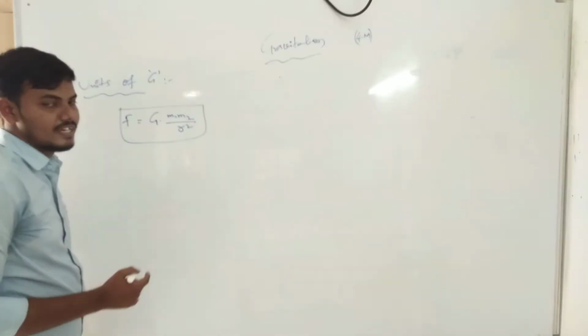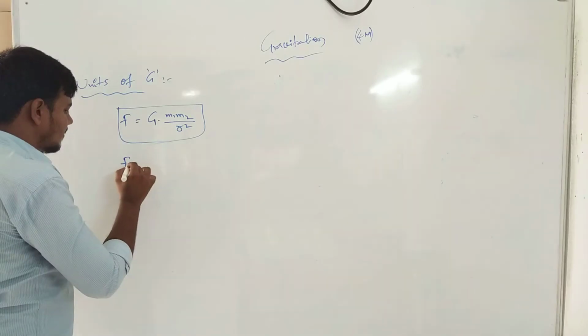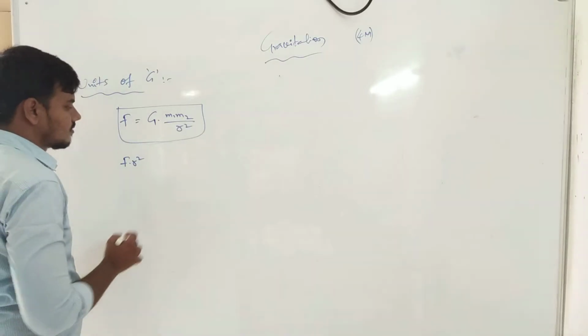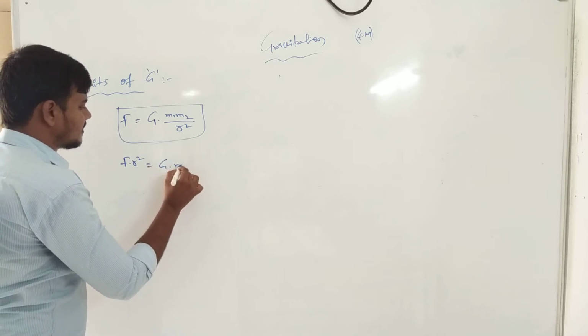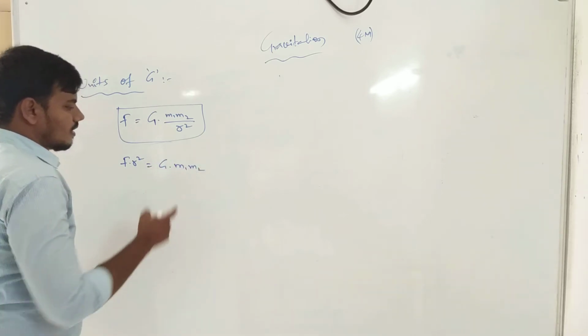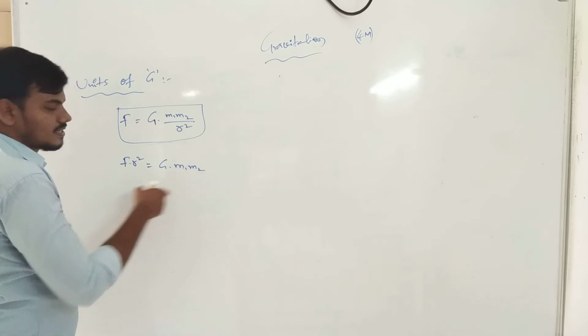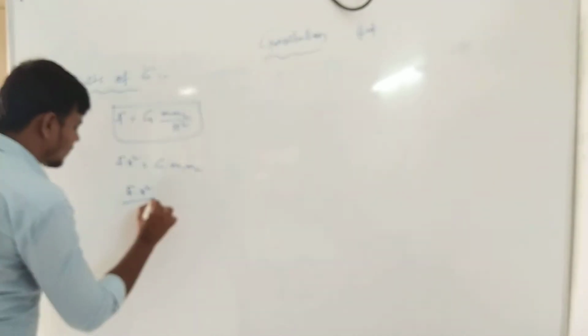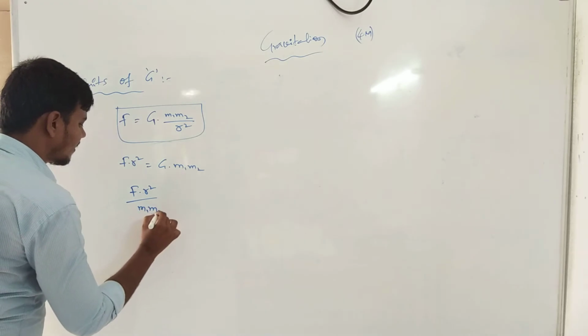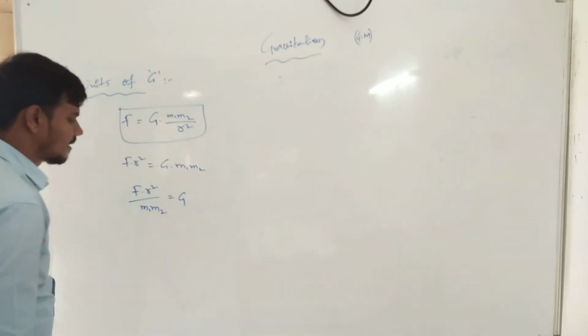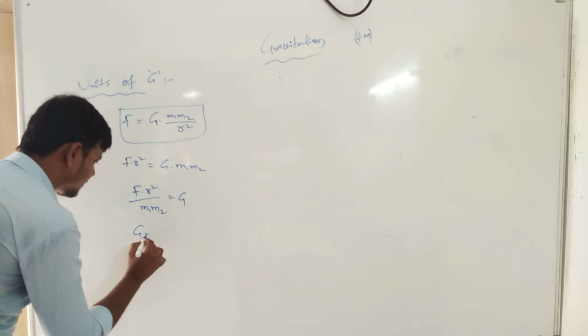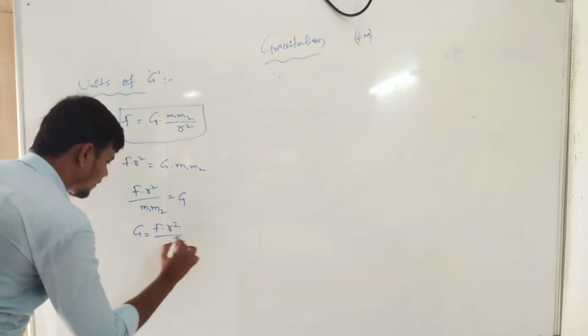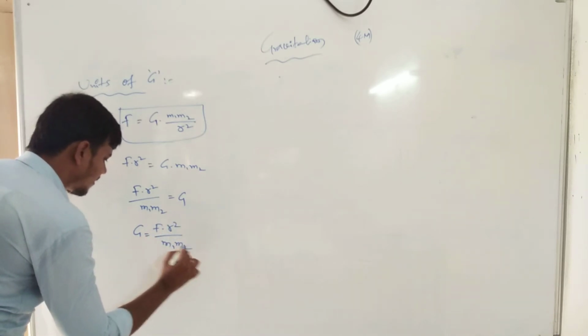Now R square is in the denominator. F into R square is equal to capital G M1 M2. Now F into R square by M1 M2 is equal to capital G. So capital G is equal to F R square by M1 M2.